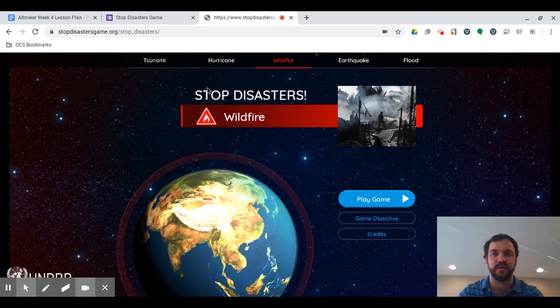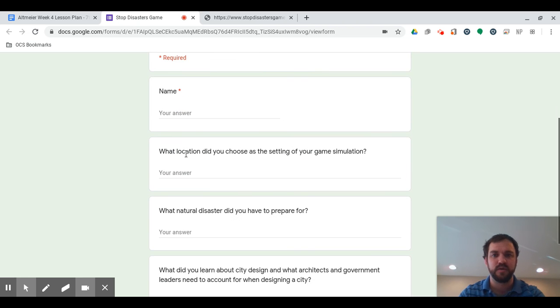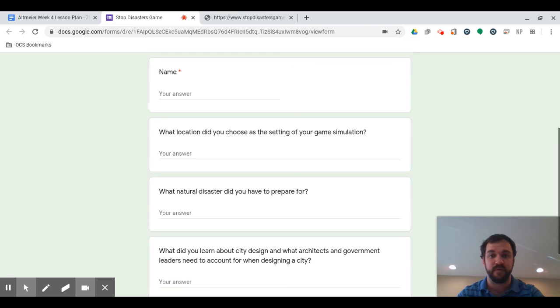Now, before I continue with the rest of this, here is what you are going to have to do when you are done playing the game. You have this exit ticket, Stop Disasters game. When you're done playing, answer the following questions. Put your name. What location did you choose as a setting of your game simulation? You're going to see that on the next screen. I'm going to walk you through the game a little bit, and you are going to have to choose a place where you are going to stop a disaster. So write that place that you choose. What natural disaster did you have to prepare for? After you choose that location, it's going to tell you what natural disaster you have to account for.